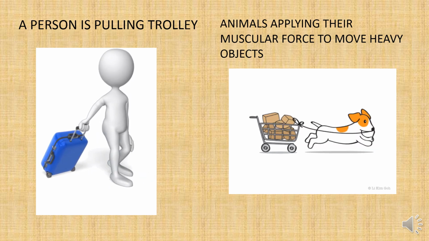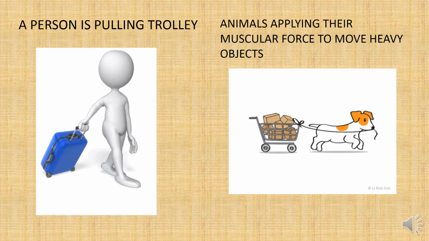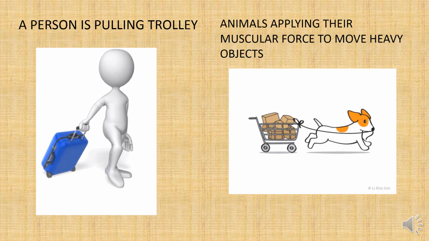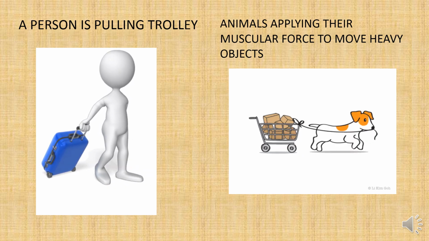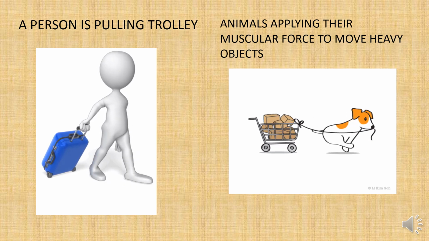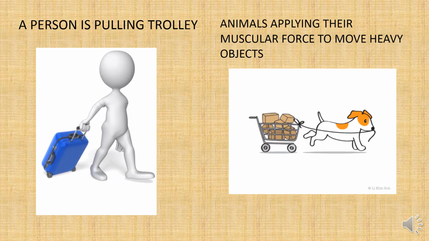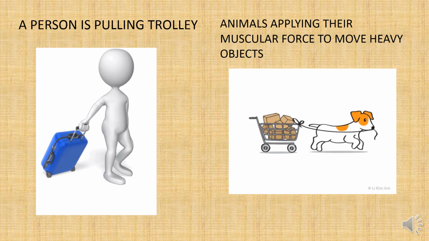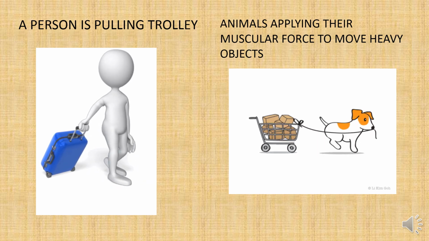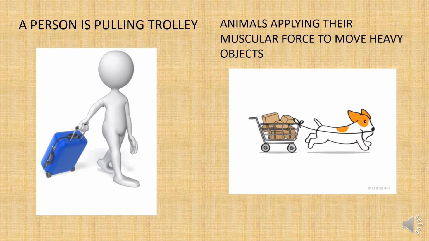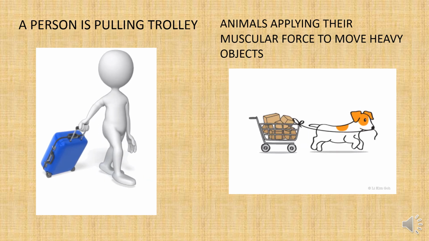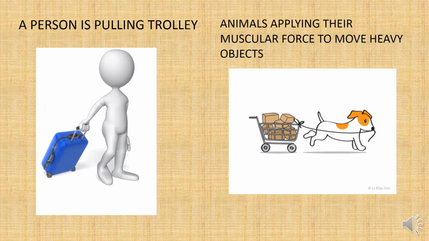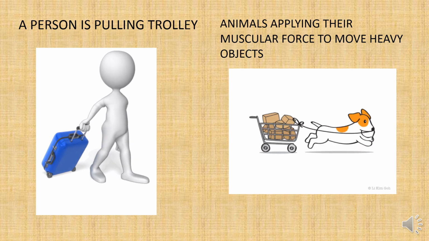Unless the person applies some force on the trolley, the trolley cannot move, right? So again here the interaction is there between the two objects, the person and the trolley. And in the next example, the animal is trying to pull the loaded cart by applying the muscular force.